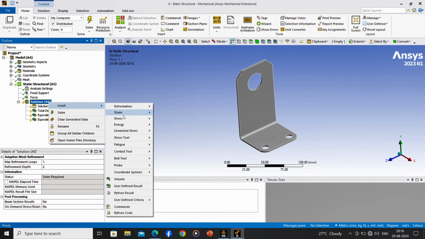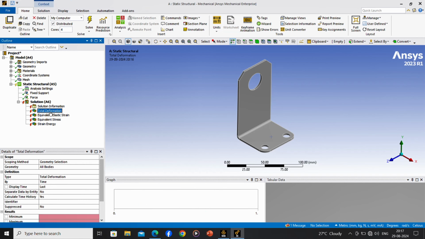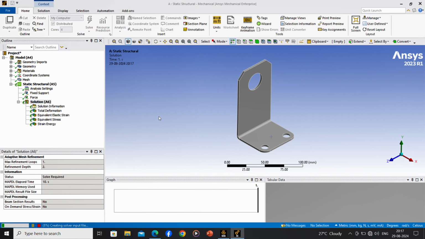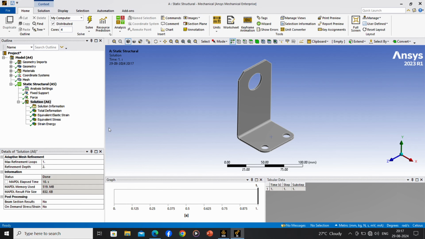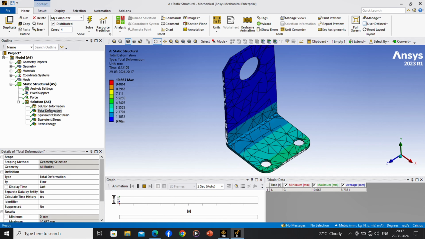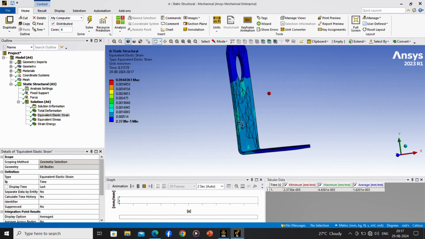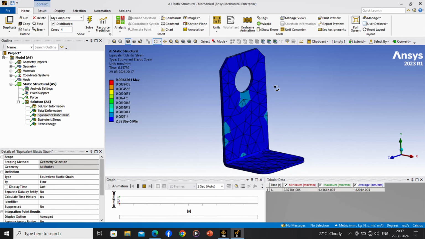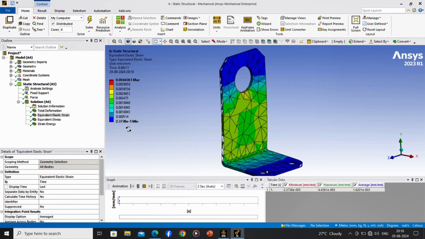AutoCAD, Solidworks, and Ansys are indispensable tools in mechanical engineering, each offering specialized capabilities that address different stages of the design and analysis process. AutoCAD's unmatched precision in drawing, Solidworks' robust parametric modeling and assembly management features, and Ansys' comprehensive simulation tools form a powerful trio that enables mechanical engineers to create, analyze, and optimize designs with confidence. These tools not only enhance the efficiency of the engineering process, but also contribute to the development of safer, more reliable, and innovative mechanical systems.